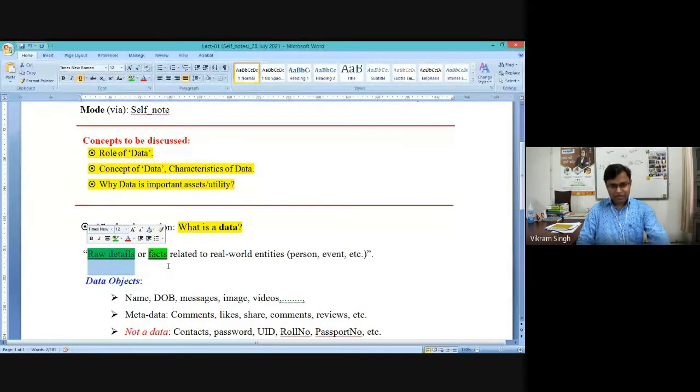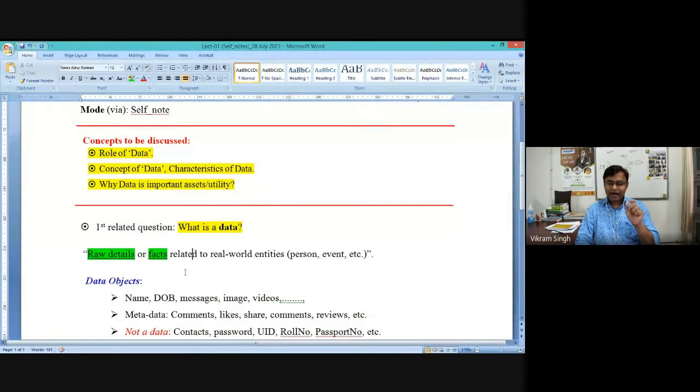So you should have this clarity, because whenever you are going to design a system, you will be capturing these details. When you capture name, DOB, address, and email ID, you should have a proper data structure arrangement for storing these details, right? These things are very important whenever we are going to design a system, right?